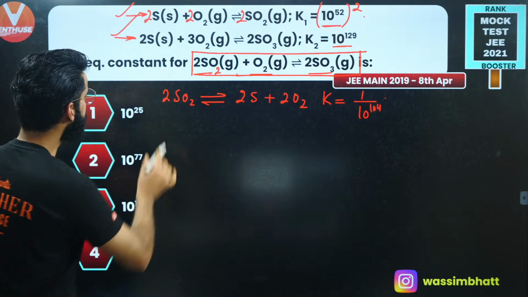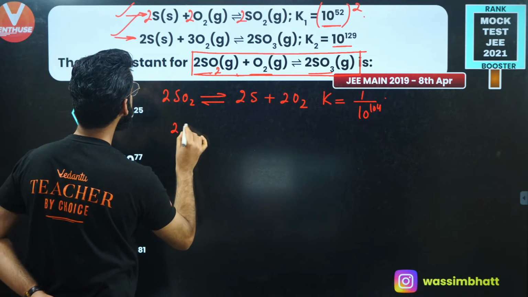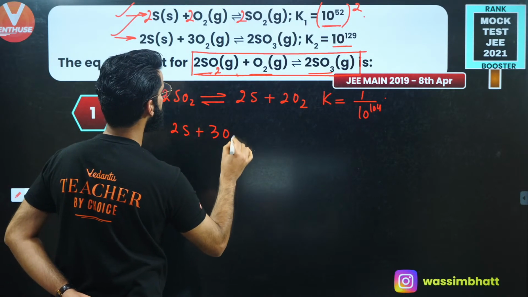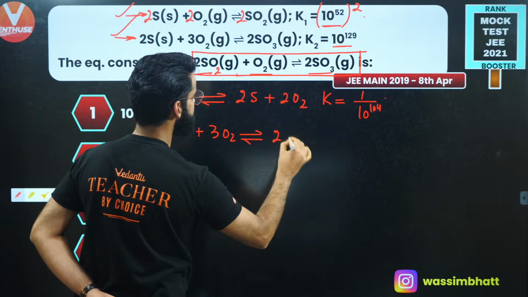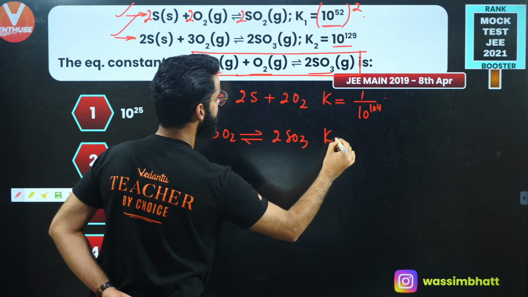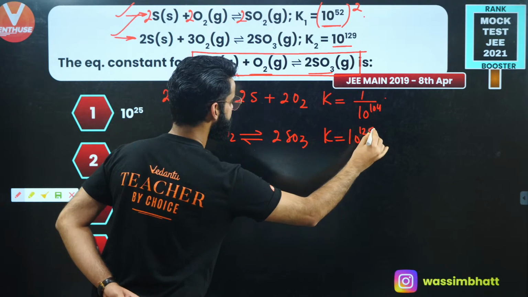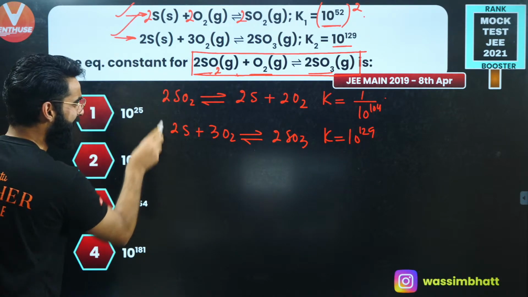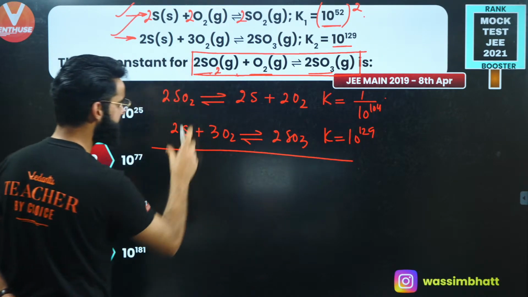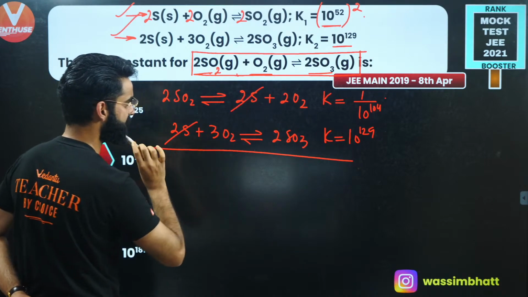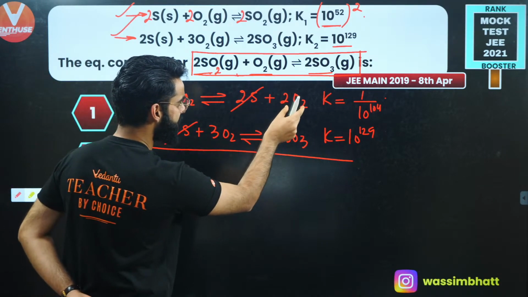Now you have the second reaction, which I'm writing as such: 2 times S plus 3 times O2 in equilibrium with 2 times SO3. Its equilibrium constant is given as 10 to the power 129. If I add these two reactions, what do I get? 2 times sulfur cancel, 3 times O2, but over here 2 times O2.